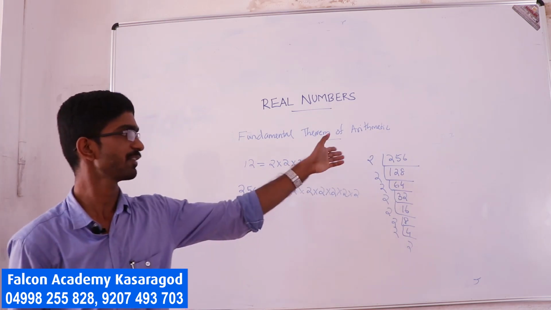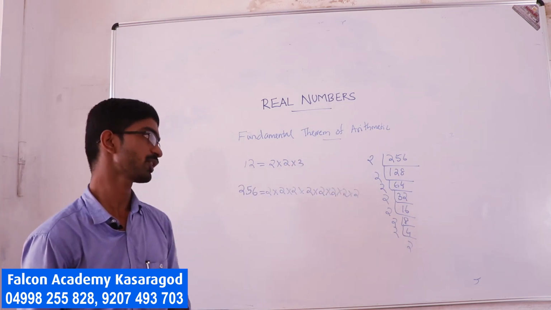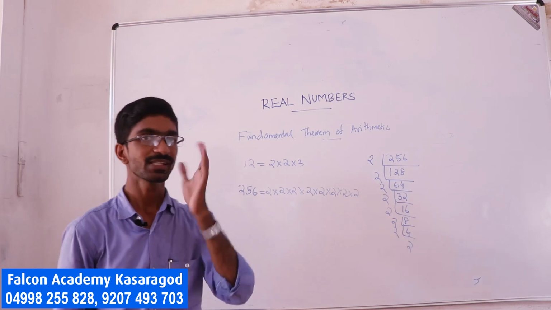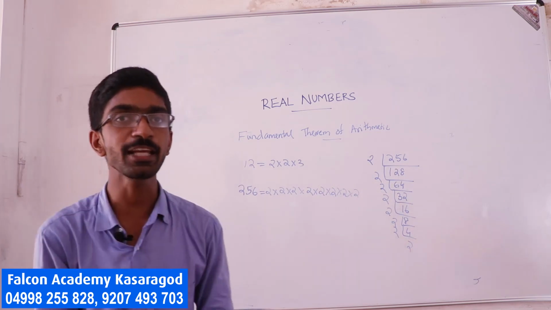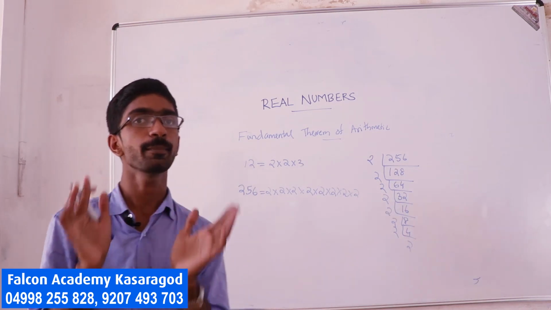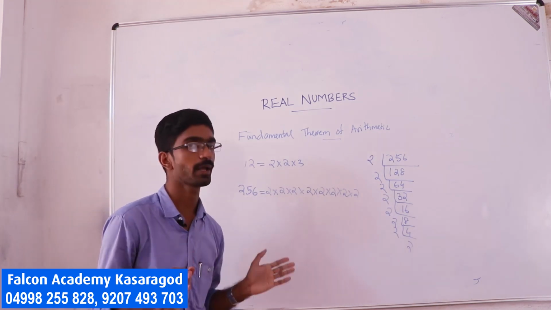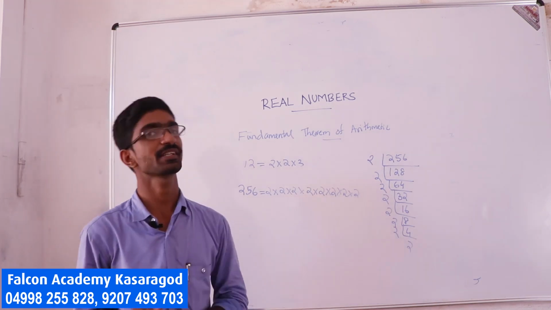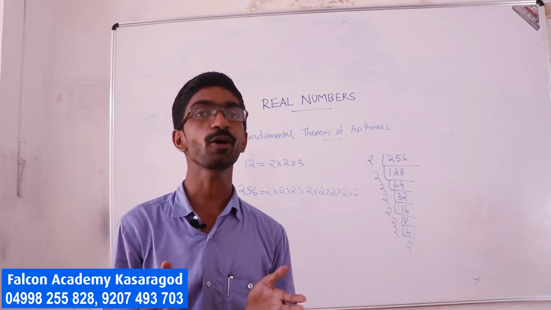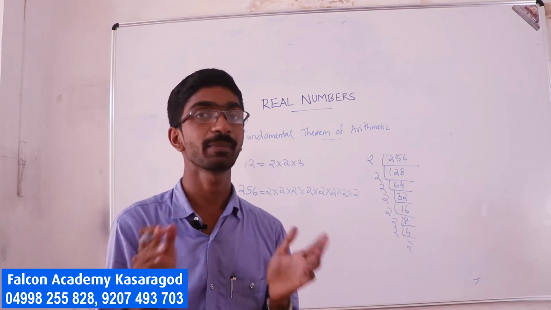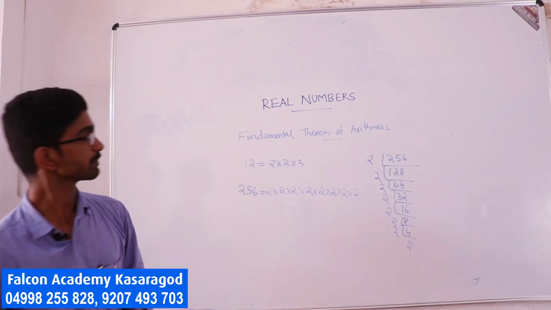Simply, we can write any composite number as the product of prime numbers. This concept is nothing but the fundamental theorem of arithmetic.